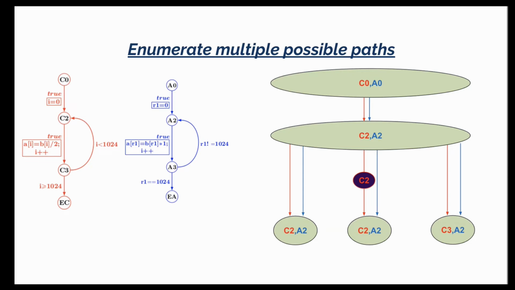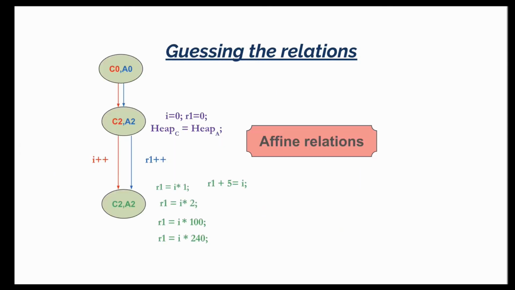We want to try all possibilities. And that's what I mean by robustness. And the algorithm needs to intelligently pick one of these candidates, which should be the right candidate, hopefully. It's not just about the correlation algorithm. It's also about the relations that we get between the two machine states when we do lockstep execution.